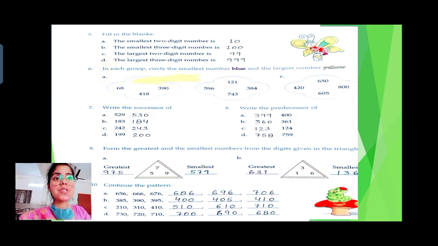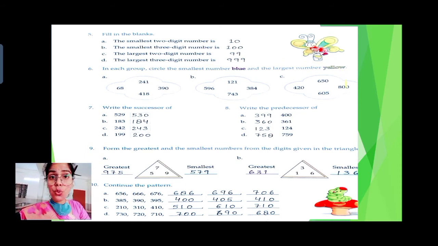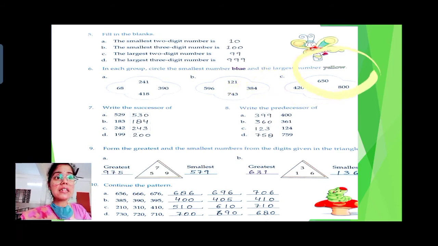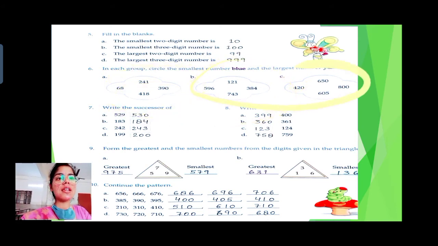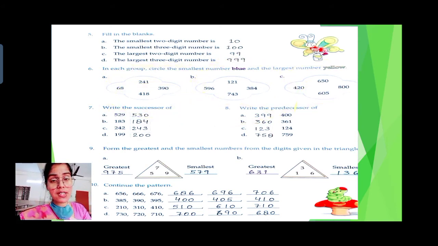In each group, circle the smallest with blue and the largest number with yellow. I haven't done this question in the slide because this is very easy. You can do it in just a minute. You are supposed to color the smallest number blue and the greatest number yellow. I hope you can find the smallest and greatest by yourself. So please do it accordingly. Let's see the seventh one.